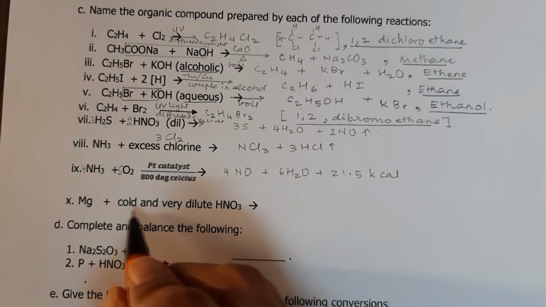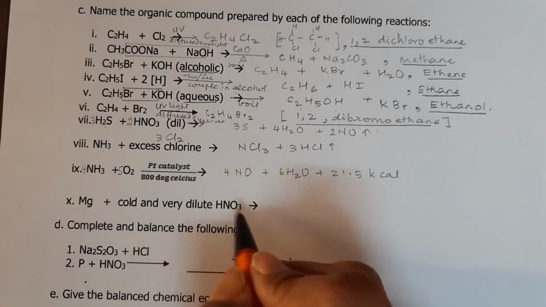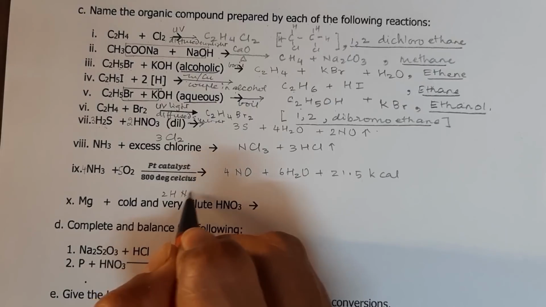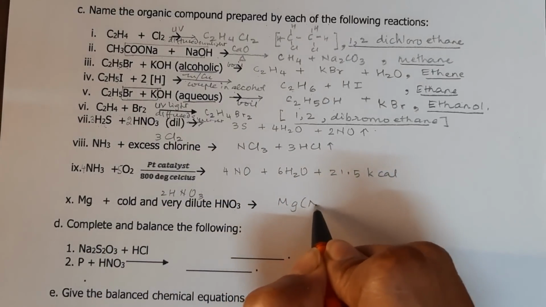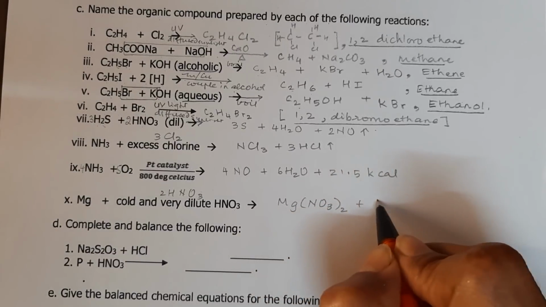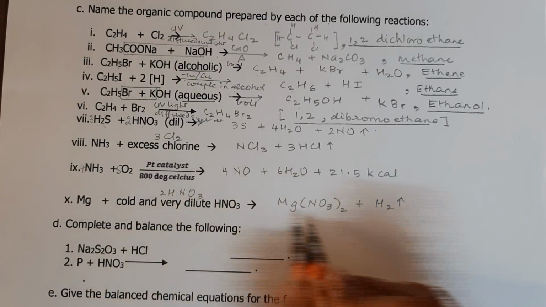Mg plus very dilute HNO3 cold, that is 1% dilute. Here it will be 2HNO3 we will be taking with Mg, and we will have magnesium nitrate formed, and plus hydrogen will be liberated.